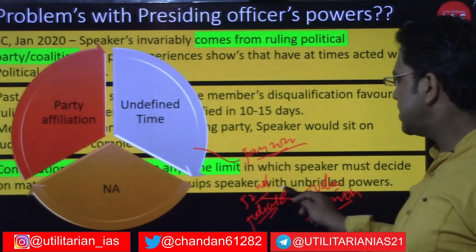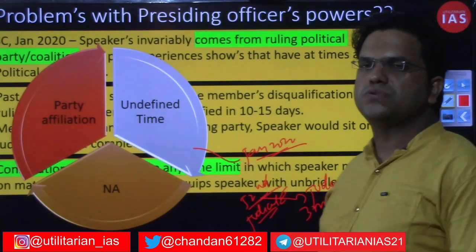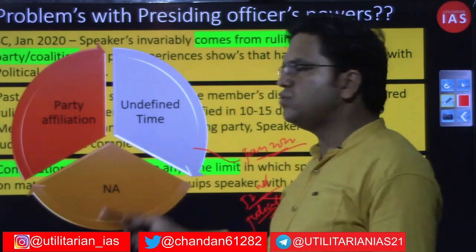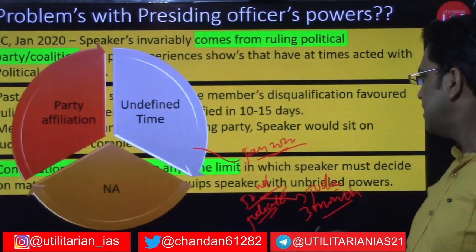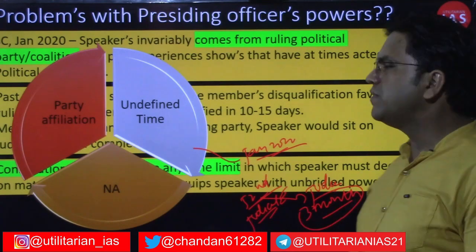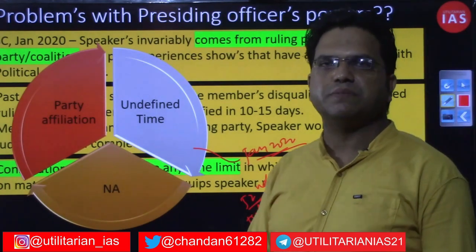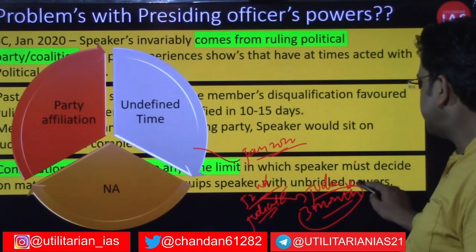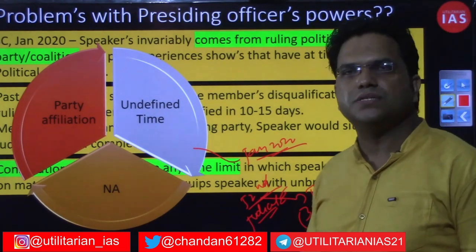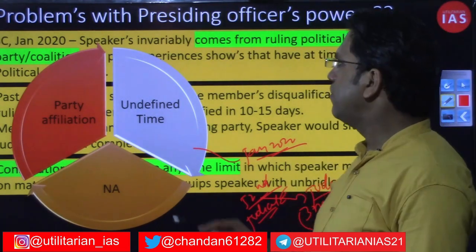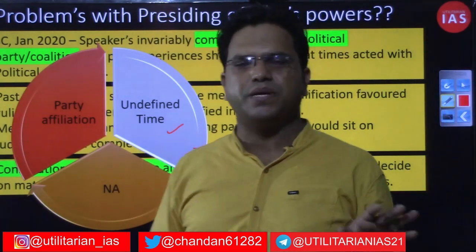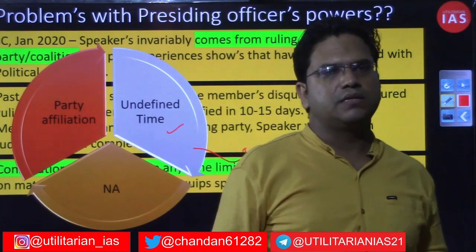So, that was something mentioned in the 52nd constitutional amendment, but recently in January 2020, by that judgment, the judiciary has clarified its stand: hey, you take the decision within the 3 months except in exceptional circumstances, and if you are not taking the decision due to politically motivated reasons, then we will intervene. So, that decision, and in this regard party affiliation, there is a practice in Britain or America that